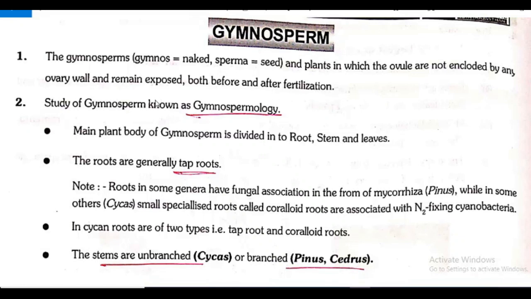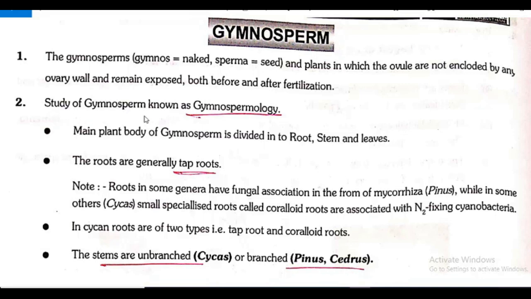Here the word gymnosperm is originated from two words, gymnos and sperma. Gymnos means naked, sperma means seed. So what you are understanding from gymnosperm? The gymnosperms are plants in which the ovule are not enclosed by any ovary wall and remain exposed both before and after fertilization.